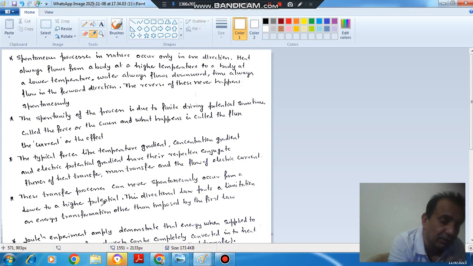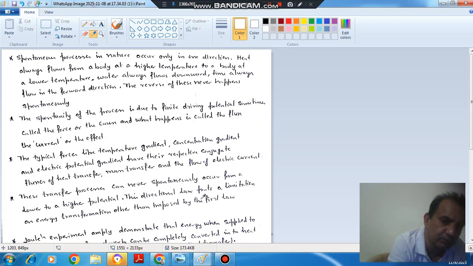So heat will not transfer from a body at lower temperature to higher temperature spontaneously or automatically. We have to apply some external work or something extra to make it happen. So heat will transfer from higher body temperature to lower body temperature, not from lower body to higher body temperature. So there is a particular direction in which all the processes will take place. So that is given by second law.